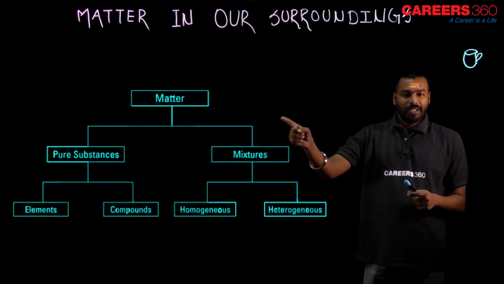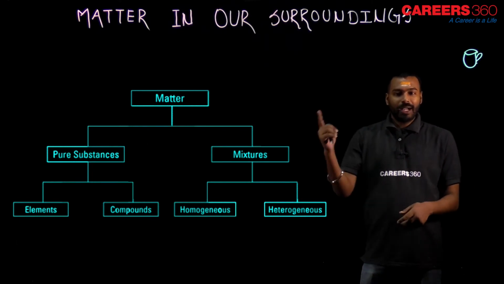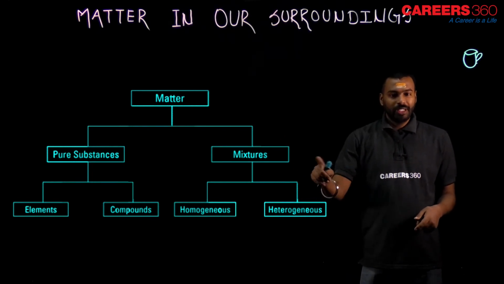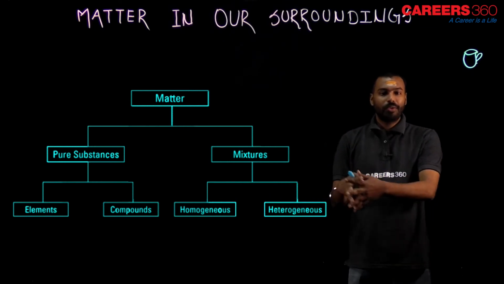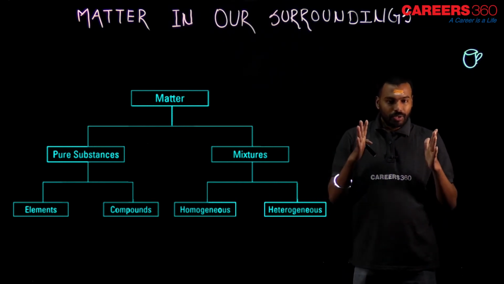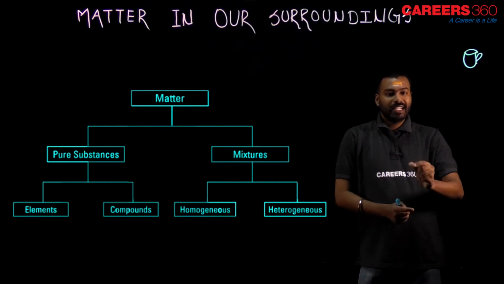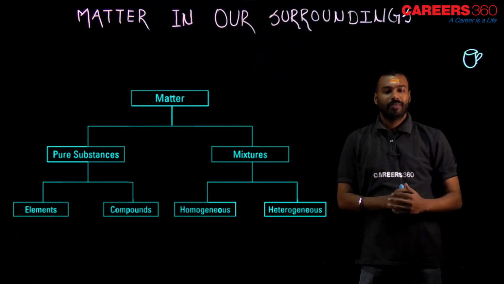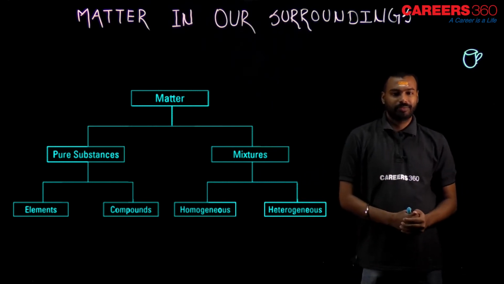Of course tea is matter because it has mass and occupies space, and in it is the combination of so many things. It means it is a mixture. And the question is whether it is homogeneous or heterogeneous. So now we will understand what is homogeneous and what is heterogeneous. If the taste is the same throughout the cup, it means this type of mixture is a homogeneous mixture.